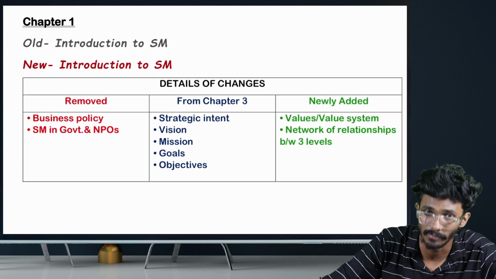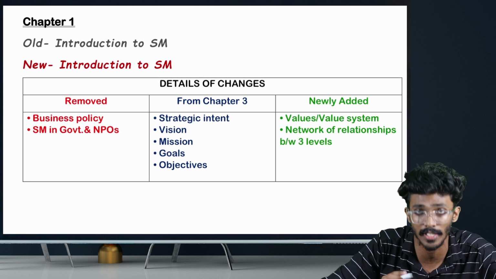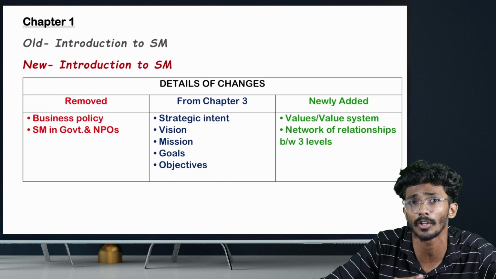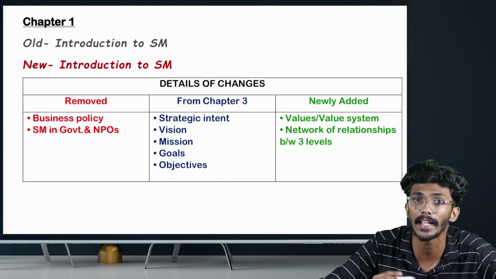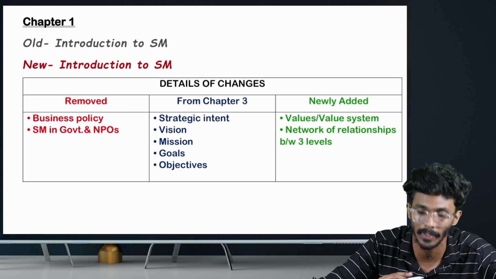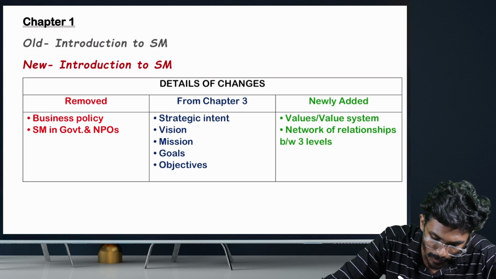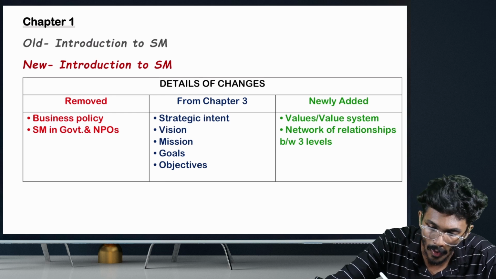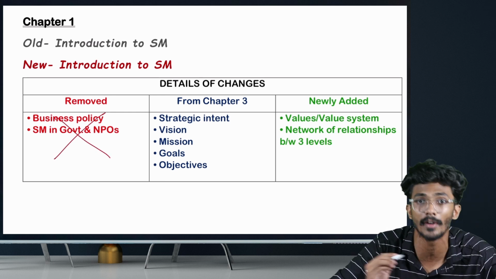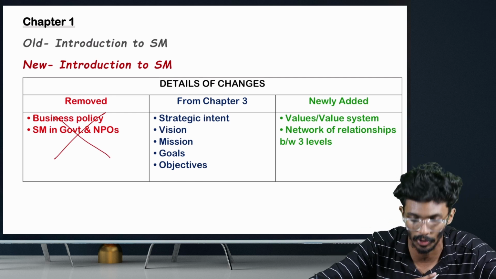Chapter number 1. In the old syllabus and new syllabus, the name of the chapter is the same. It is Introduction to Strategic Management, and the contents are also much more similar. From the old syllabus, they have retained all portions in chapter 1 except these two areas. They have removed business policy and strategic management in government and NPOs from the old syllabus. The rest of the topics from old syllabus chapter 1 have been retained under new syllabus chapter 1 also.